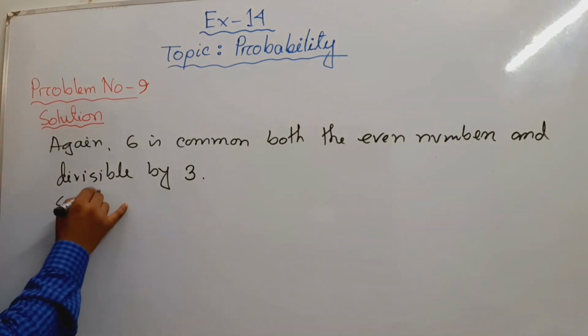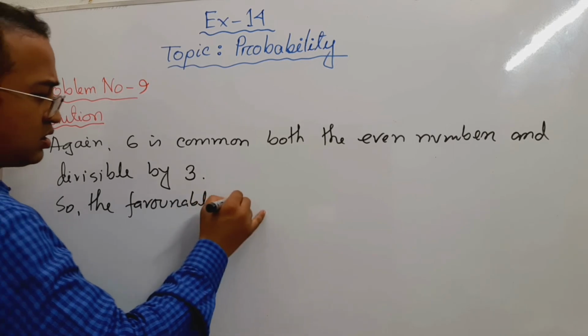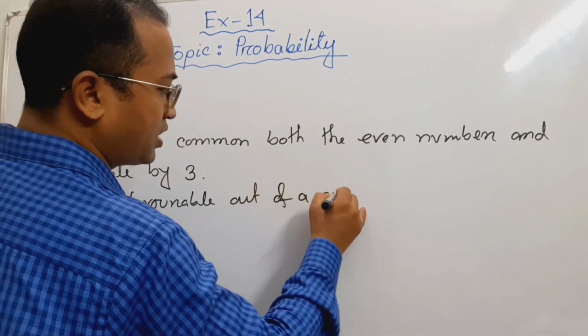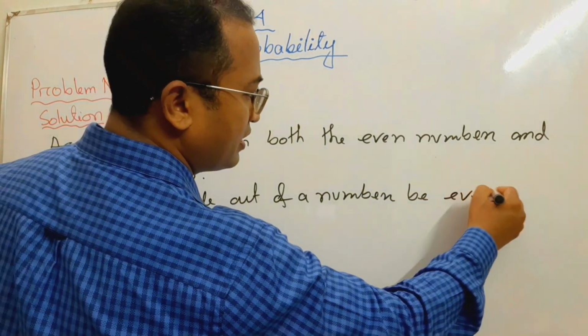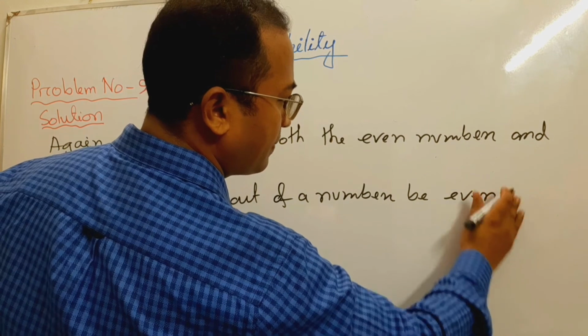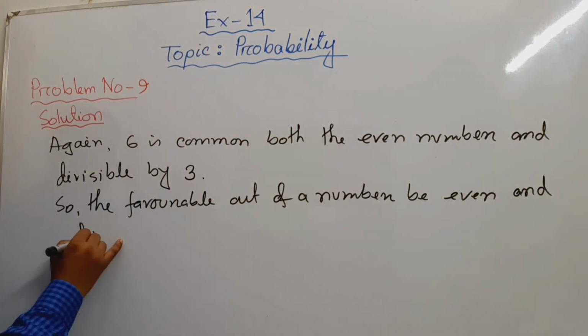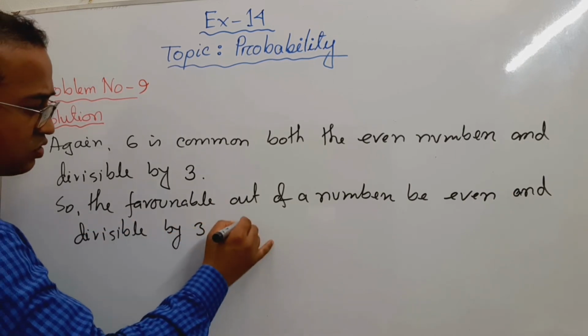So, the favorable outcome of a number to be even and divisible by 3 is equal to 1.